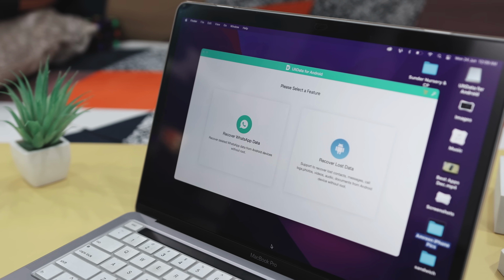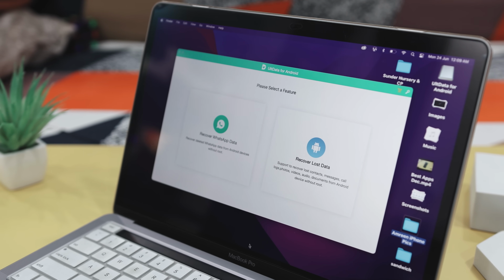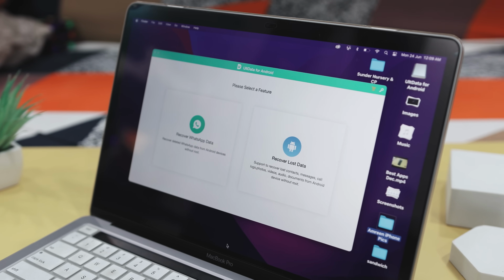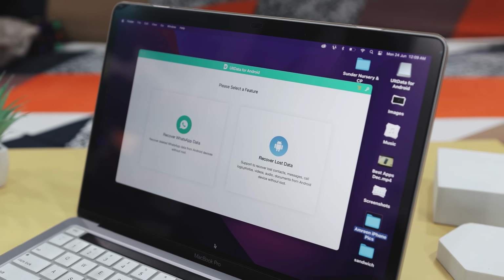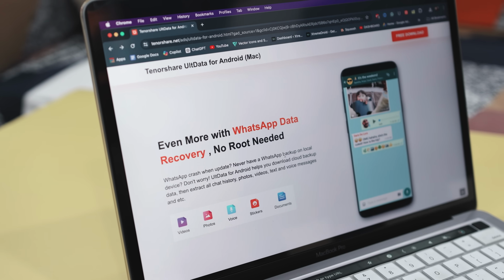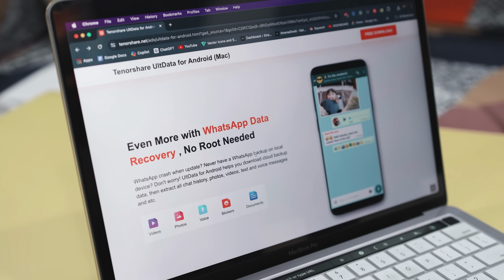Now, to recover your files using Tenorshare UltData, you will need to purchase a license. The software is available for both Windows and Mac platforms, and you can choose between a month, a year, or lifetime subscription. The 1-month subscription costs $35.95, the 1-year subscription is $39.95, and the best value is the lifetime license at just $49.95.